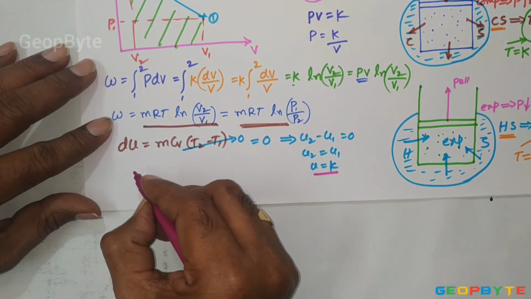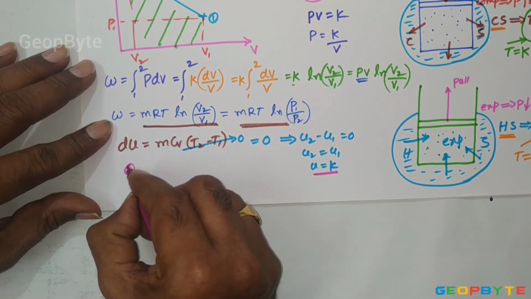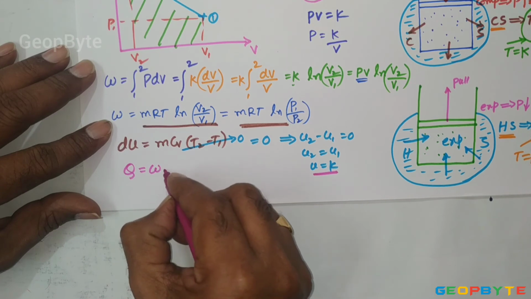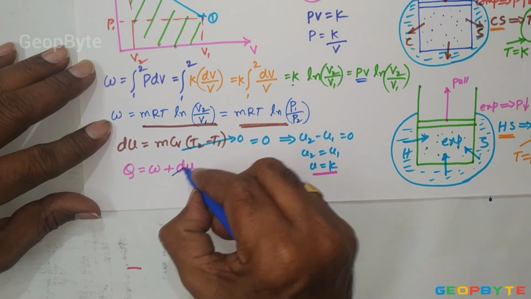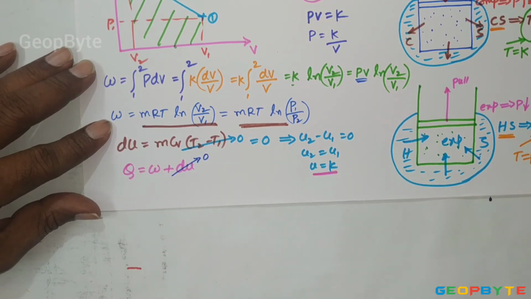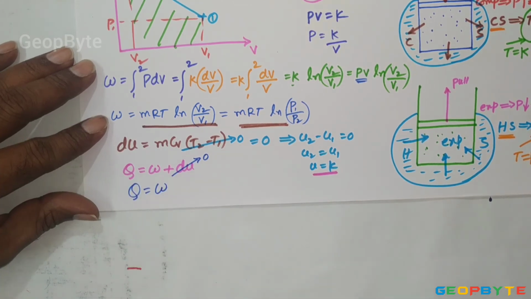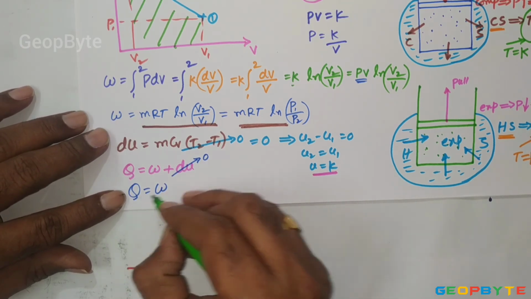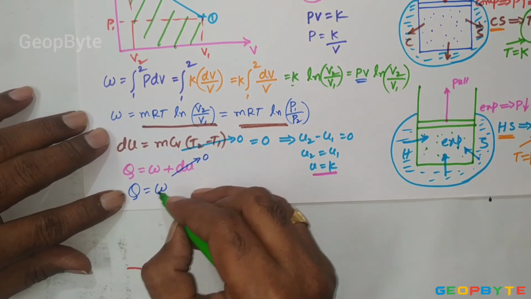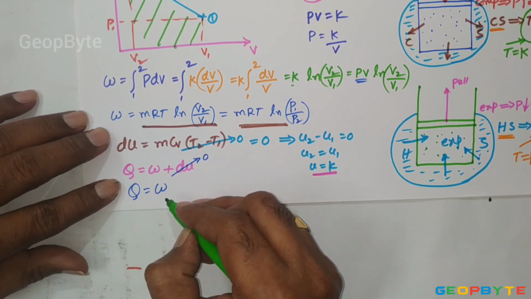Now come to the non-flow energy equation. The non-flow energy equation is Q equal to W plus dU. Since dU equal to 0, heat transfer Q equal to work transfer. You know, Q is one path function quantity, W is the other path function quantity. Both path function quantities are equal for the isothermal process.